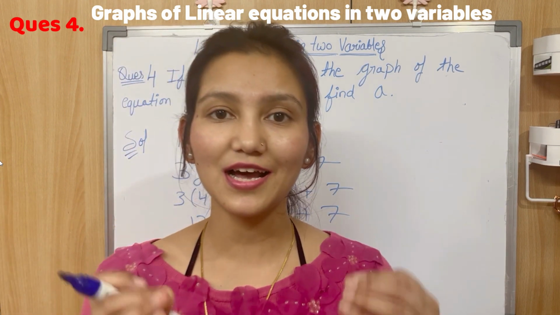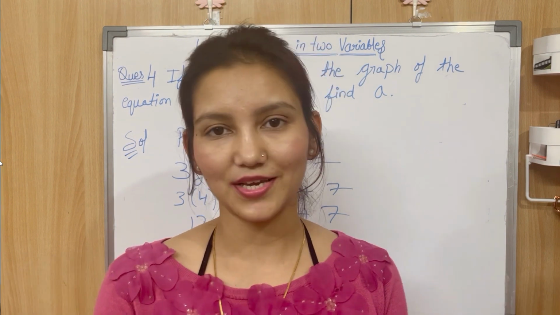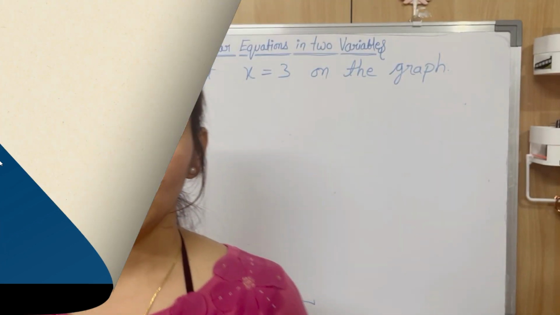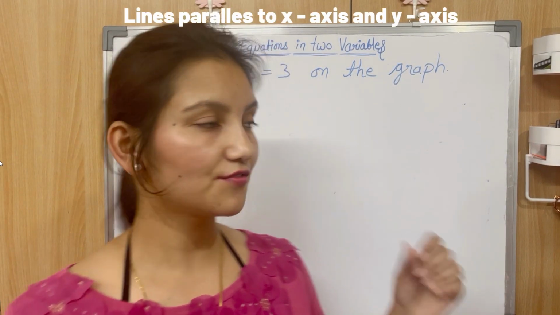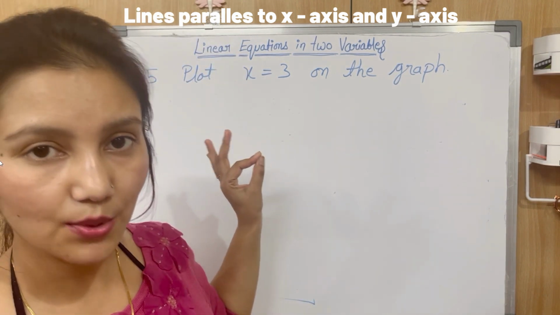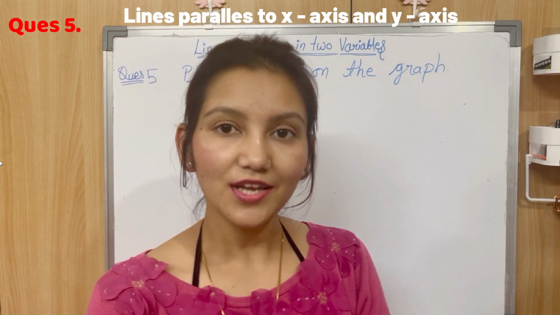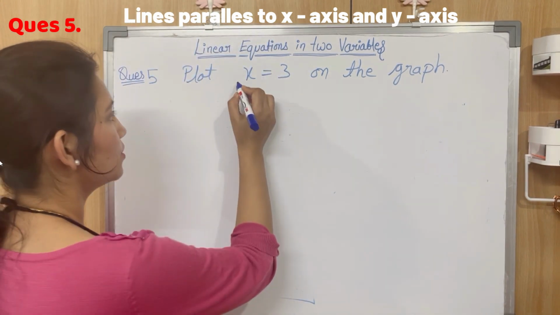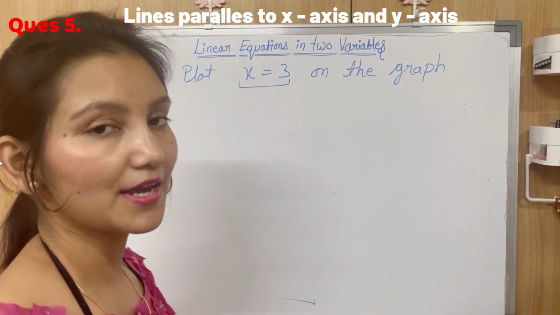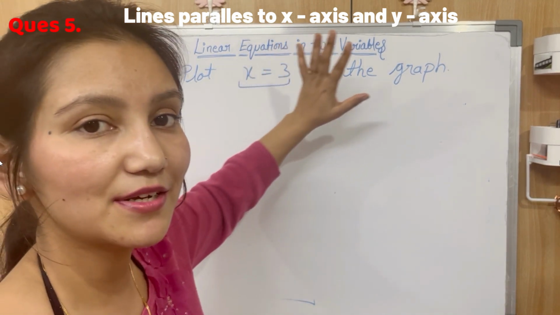Let's move to the last concept of the day, that is lines parallel to the x-axis and y-axis. Here you have a question in front of you. You need to plot this equation, x equal to 3, on the graph. So let's understand this question. You see this equation x equal to 3 is independent of y. It means there is no y variable. Okay, it means it is independent of y.